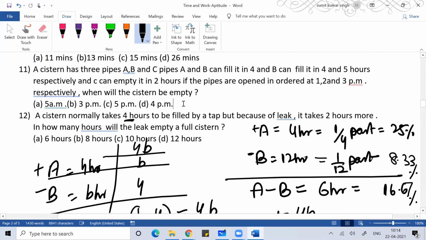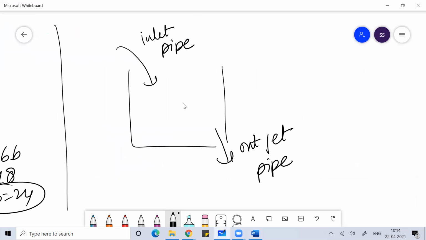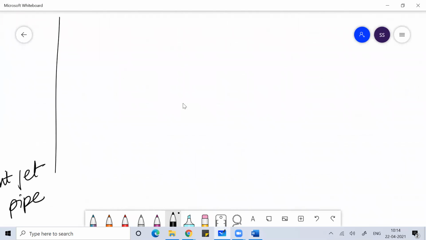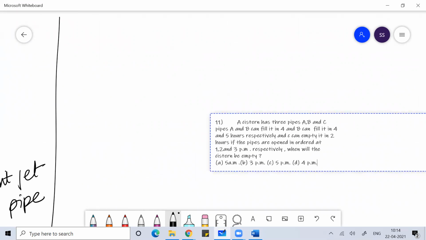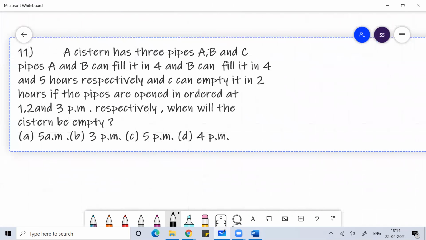See this question number 11. If the system has 3 pipes, but you may get a problem like this also, where the parameter of time is also involved while solving the question. So the system has 3 pipes A, B, and C.